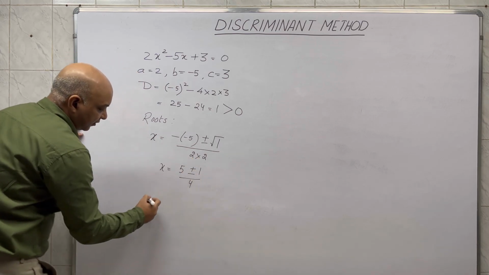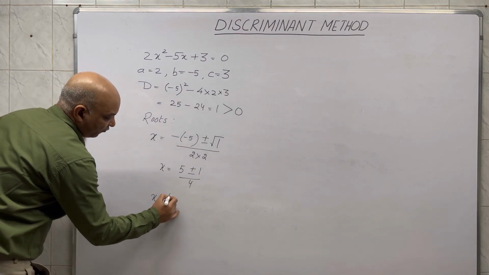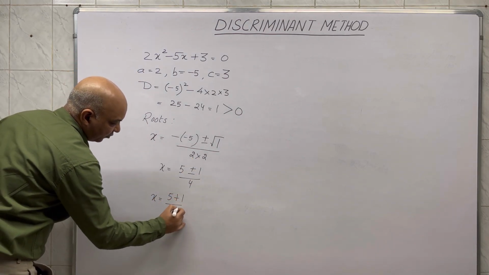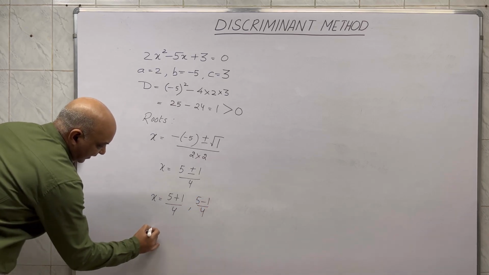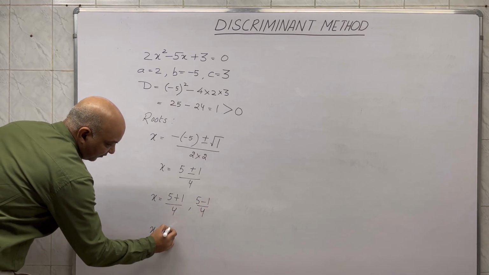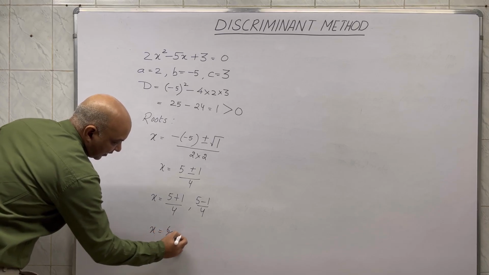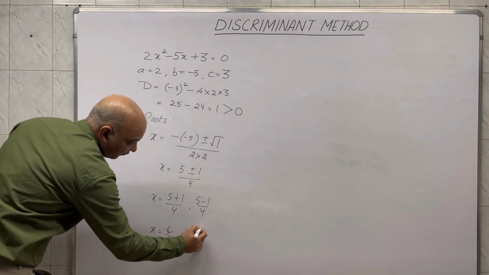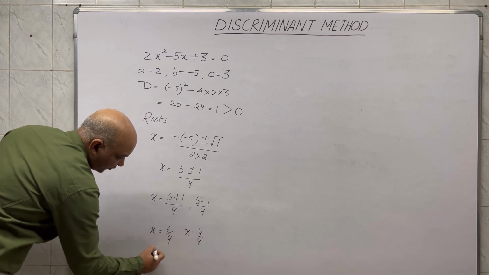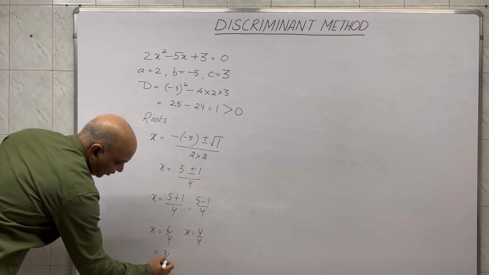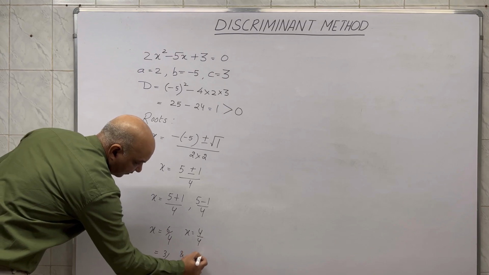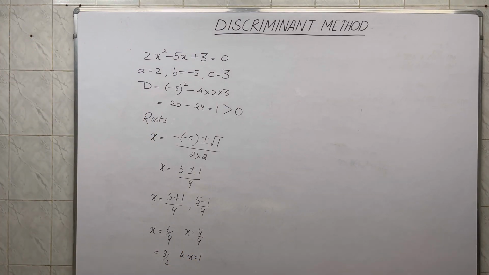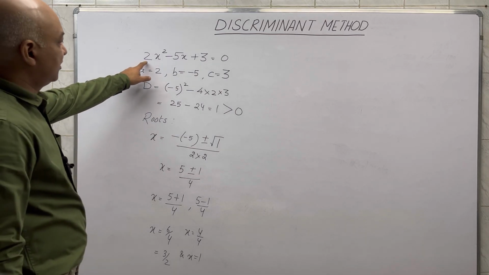So I am getting two roots as (5 + 1)/4 and (5 − 1)/4. That is 6/4 and 4/4, which is 3/2 and 1. So these are the two real and unequal roots I have got for this equation.